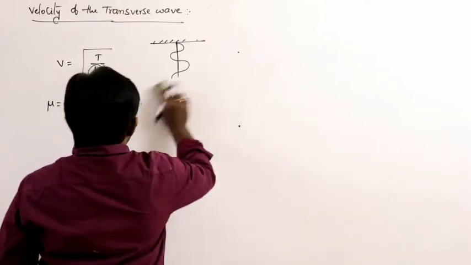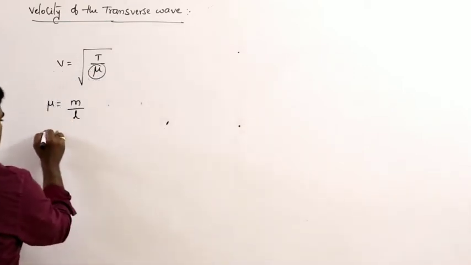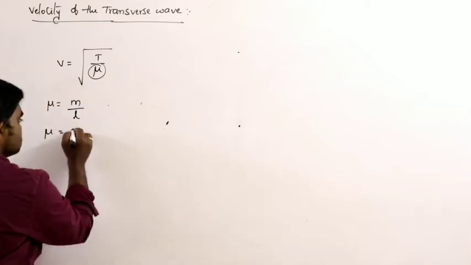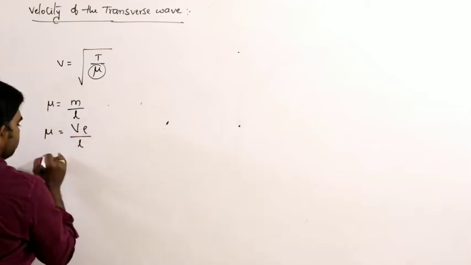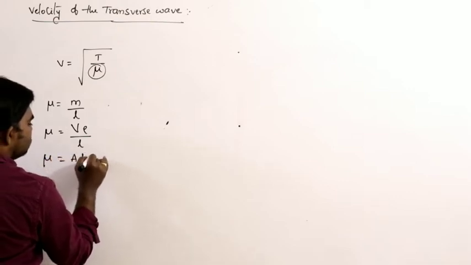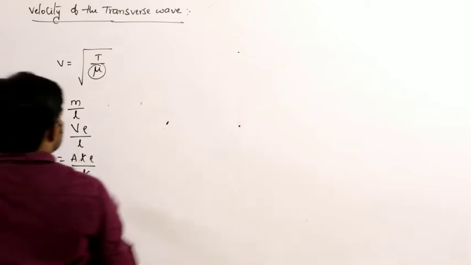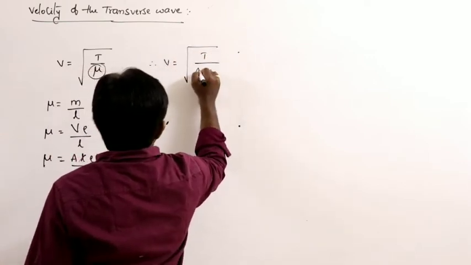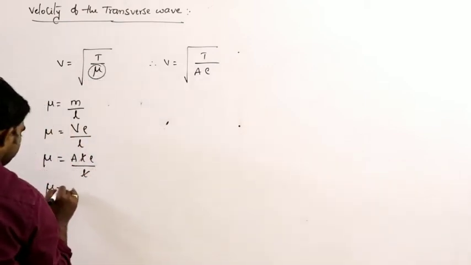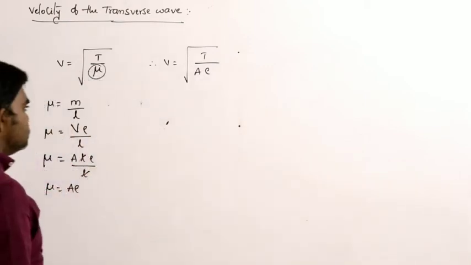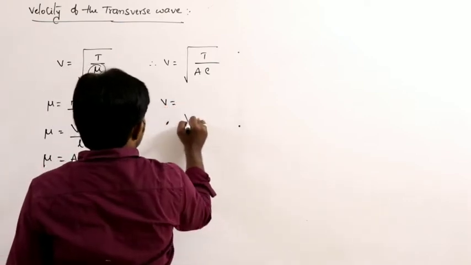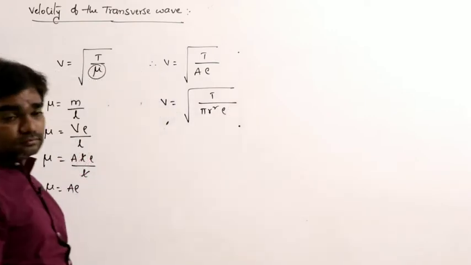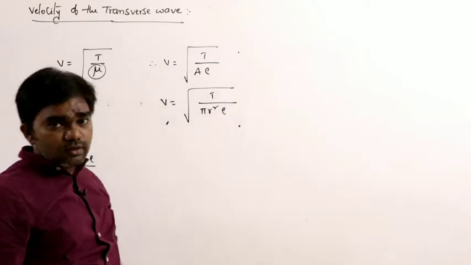So mu is equal to mass per unit length. Let us say the string has a certain volume also. Mass can be written as volume into density, divided by length. Volume can be written as area into length, into density, by L. Therefore, V can be written as square root of T by mu, which is T by area into density. So V is equal to under root T by area, which is pi r square, rho.